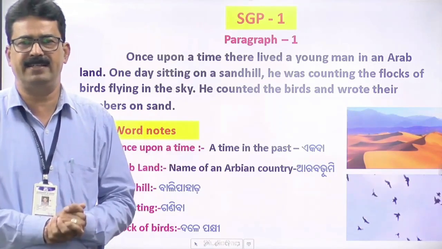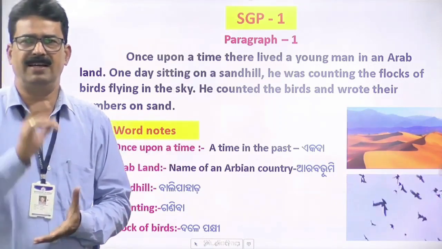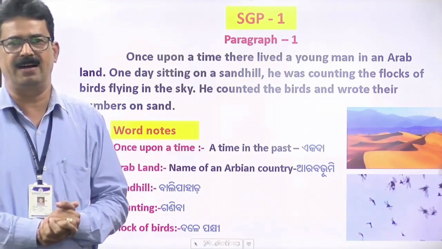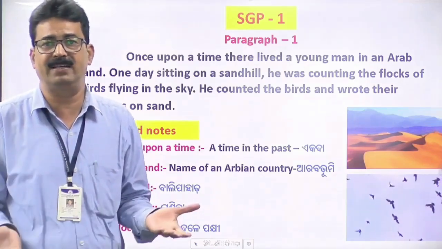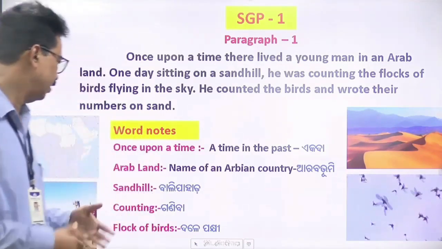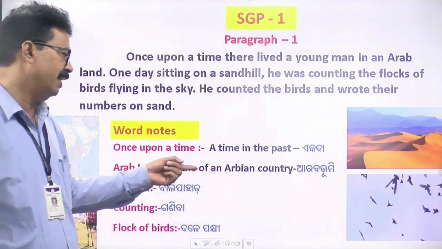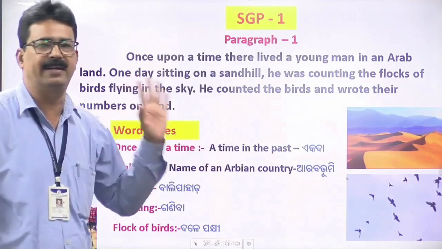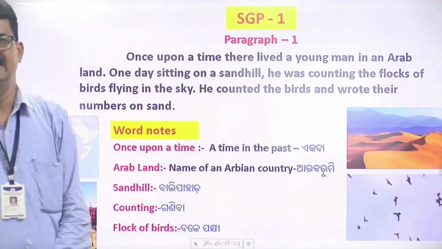So what happened, my dear students? So there lived a young man in an Arab land. Arab land means the name of an Arabian country, or Arab Bhumi.